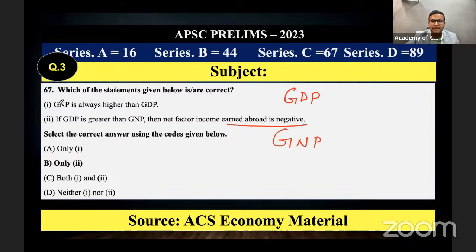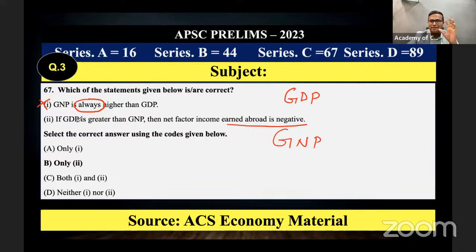Then if you know that in the case of India, GDP is greater than GNP, definitely statement 1 becomes wrong. GNP is always higher than GDP. No, because in the Indian case itself, GDP is higher than GNP. Another thing we discussed in the class, whenever terms like always, ever, entire come in a question, 99.99% that statement will be wrong.